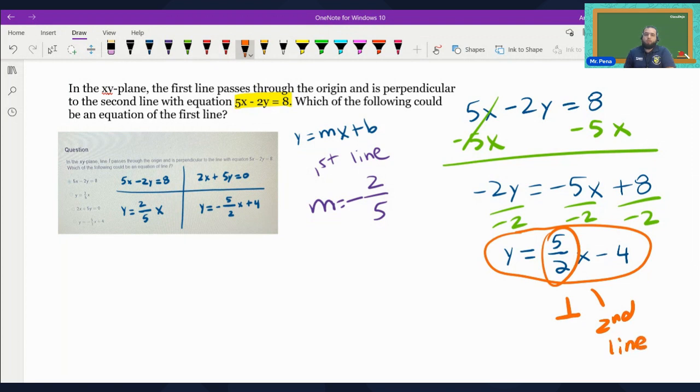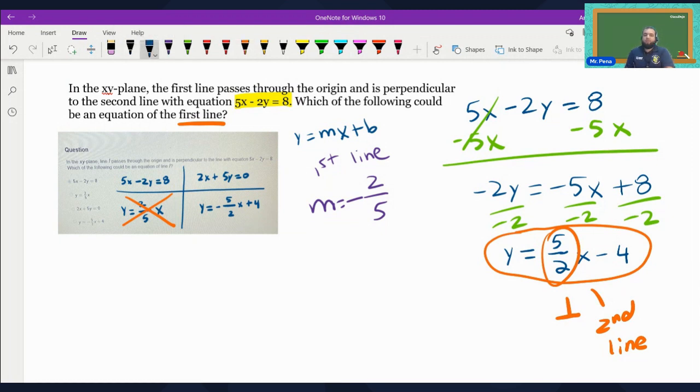Now, which of the following could be an equation of the first line? We're looking for one that has a slope of negative 2 over 5. I know that this one's tempting, but it's positive 2 over 5, not negative 2 over 5.